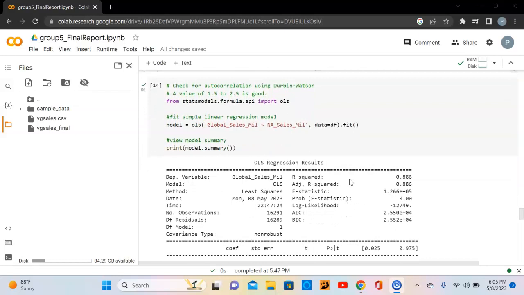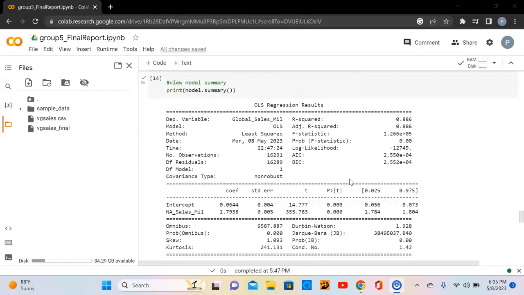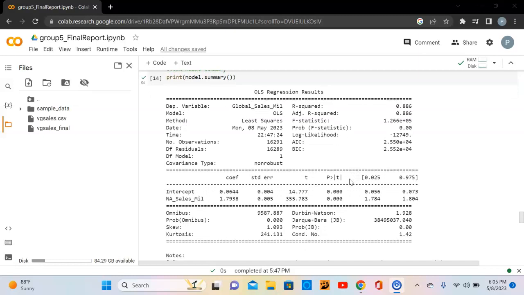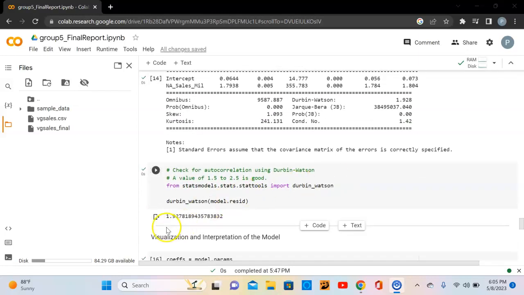We also wanted to make sure there wasn't any autocorrelation, or any values that aren't independent from each other. The Durbin-Watson model shows that if the value is anywhere from 1.5 to 2.5, that means that there is a low chance for autocorrelation. And as you can see, our value is 1.927, so there is low autocorrelation.